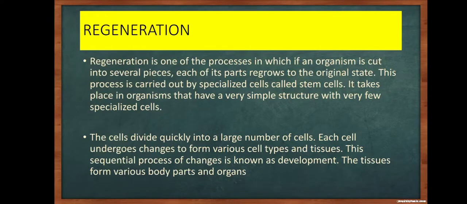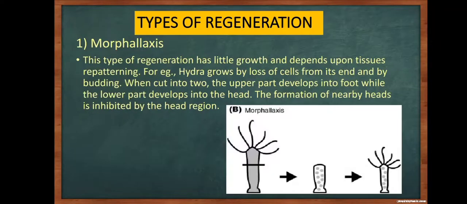Each cell undergoes changes to form various cell types and tissues. This sequential process of changes is known as development. The tissues form various body parts and organs. So there are types of regeneration.